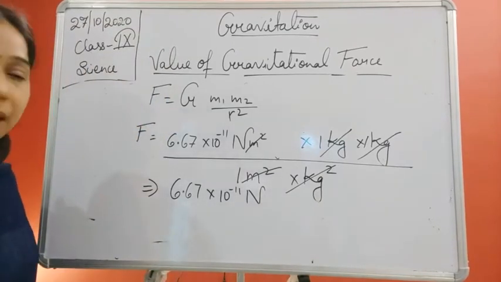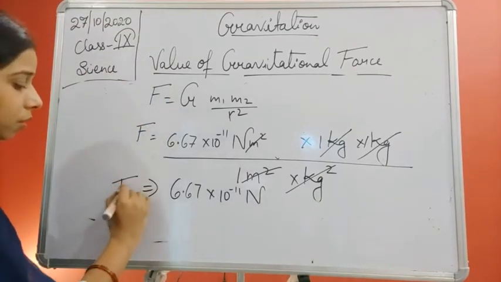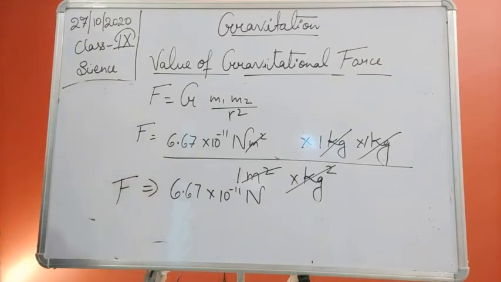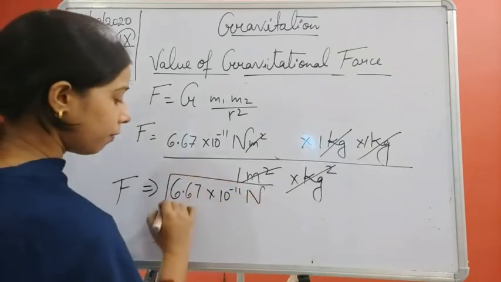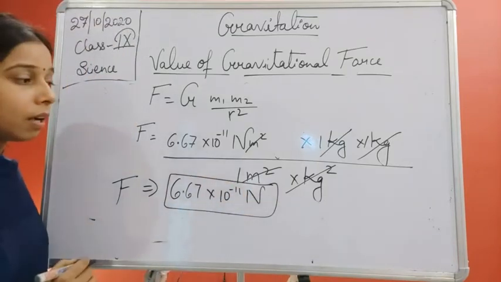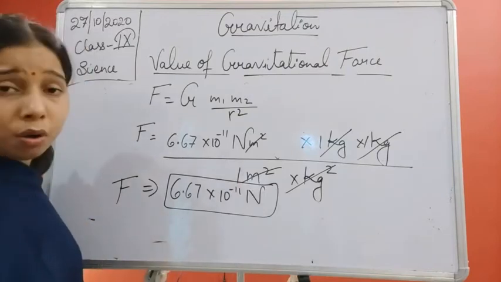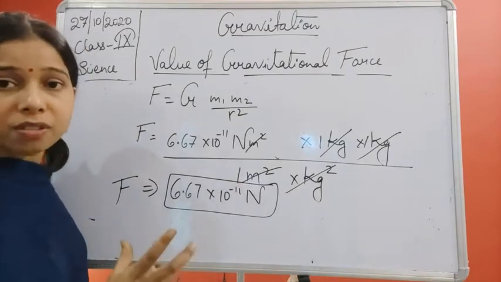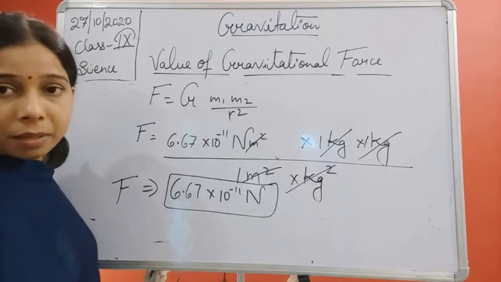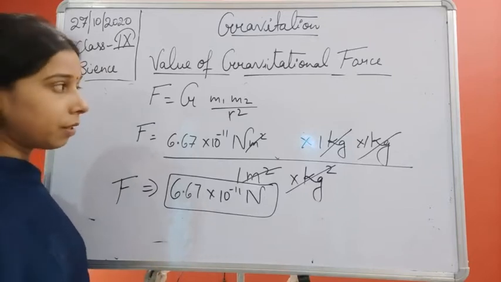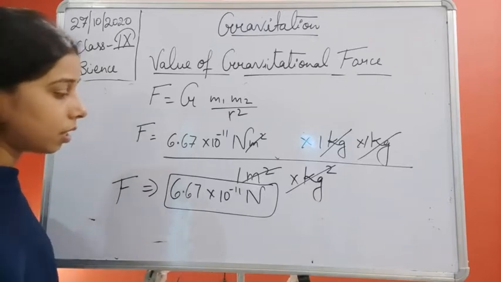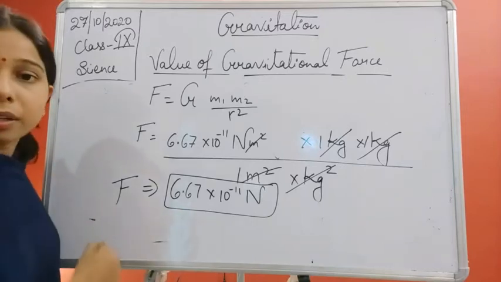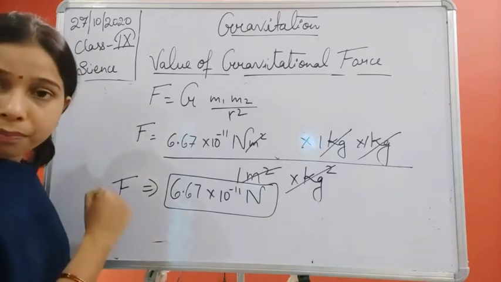This is the value of the gravitational force. So you see here, students, this is the value of the gravitational force acting on the two objects having the same mass, kept at a distance of 1 meter, with the gravitational constant. That will be equal to the gravitational force also.